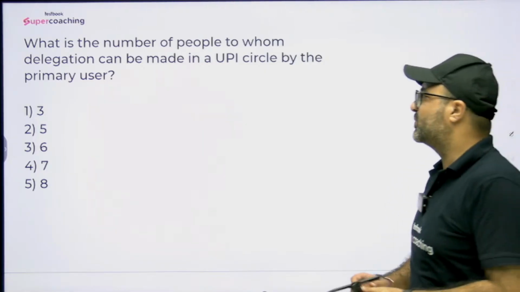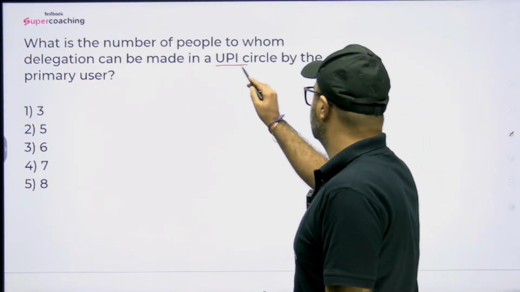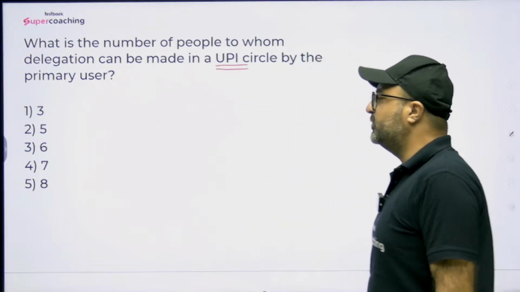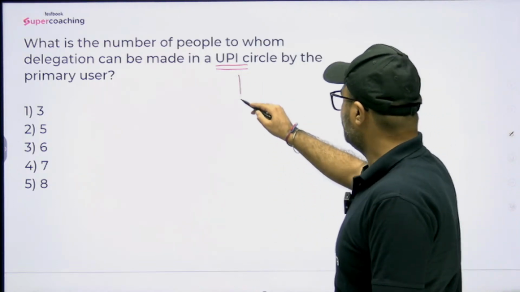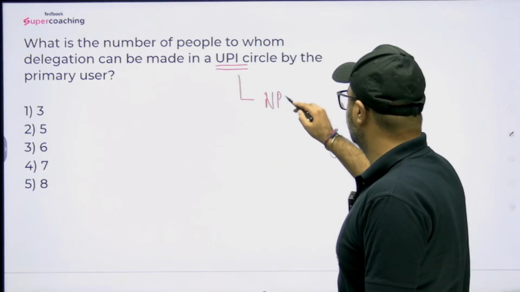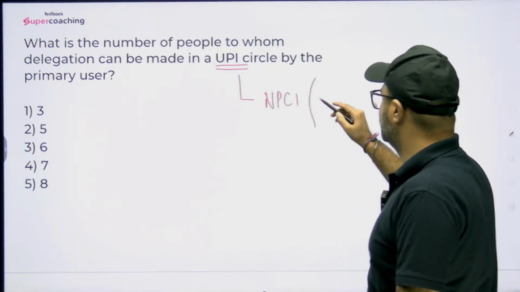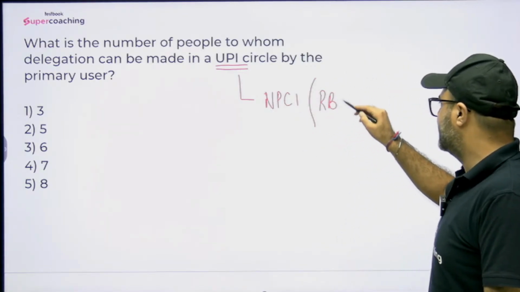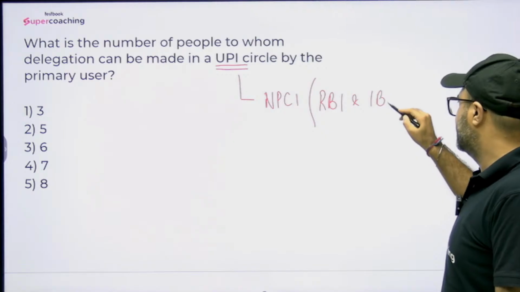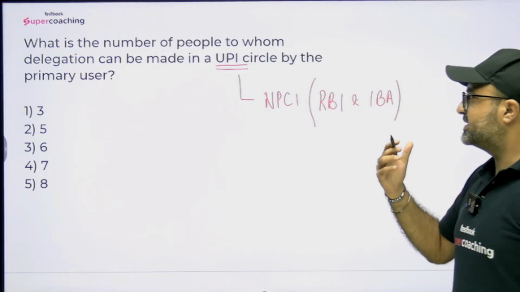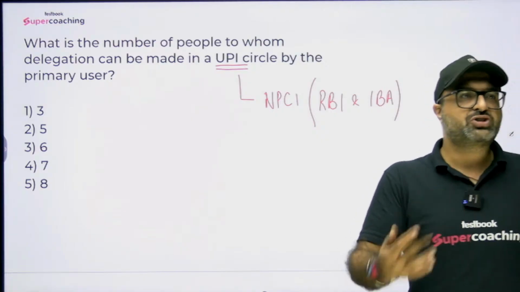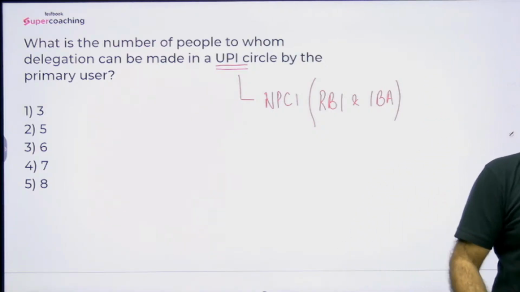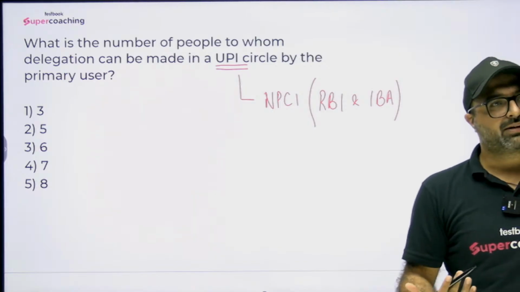Before we answer this question, I hope you must have heard this term UPI. It stands for Unified Payment Interface. It was launched by NPCI under the guidance of, or the assistance of, RBI as well as IBA, that is Indian Banks Association. This is a platform which has revolutionized online transactions or digital payments in the country.